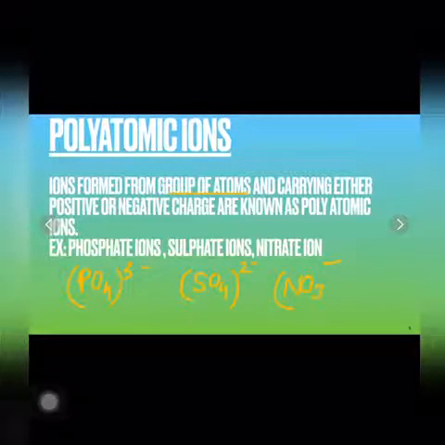So these are some of the polyatomic ions which are made from a group of atoms carrying either a positive or a negative charge. I hope today's video is clear to you. We have discussed molecules of compounds. We have talked about ions, their types, that is cations and anions, and we have discussed polyatomic ions. In the next video we are going to discuss chemical formulae of compounds, which is very important, that is how to form the chemical formulae.